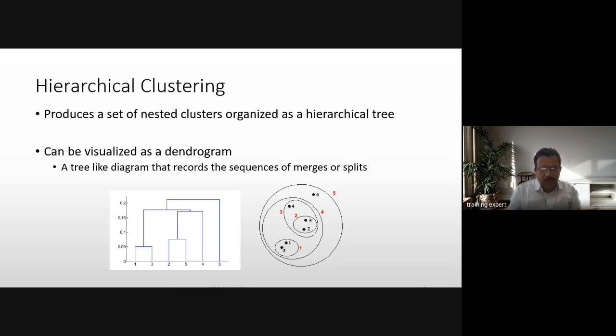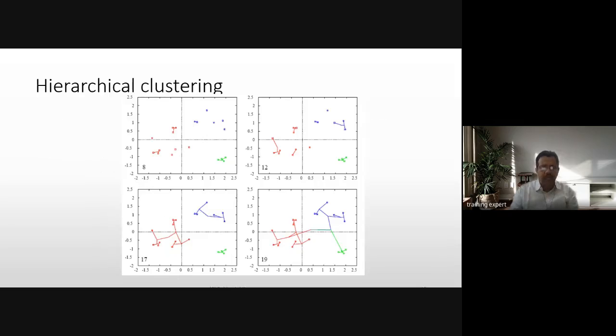Similarly for 4 clusters, just drop a line here horizontally, and 1 and 3 is one cluster, 2 and 5 another cluster, 4 the third cluster, and 6 the fourth cluster. Similarly, whatever number of clusters you want, you can create by assigning the horizontal line, right? So this is hierarchical clustering, a tree structure based clustering algorithm.